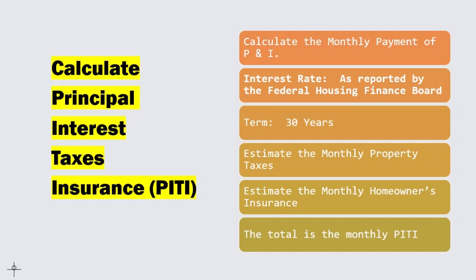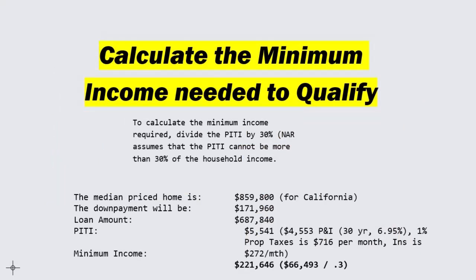Let's now work through an example using the data for California. The median-priced home in California is $859,800. The down payment is assumed to be 20% or $171,960. And the loan amount is $687,840. The PITI is calculated using the assumptions mentioned above. Our loan is a 30-year fixed. The interest rate is 6.95%, as reported at the end of 2023.